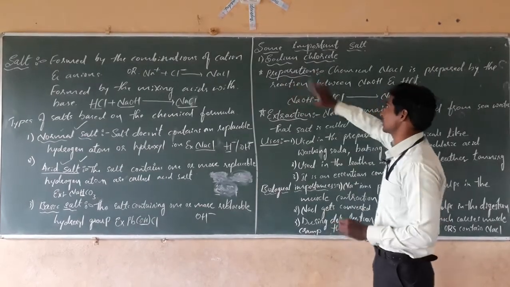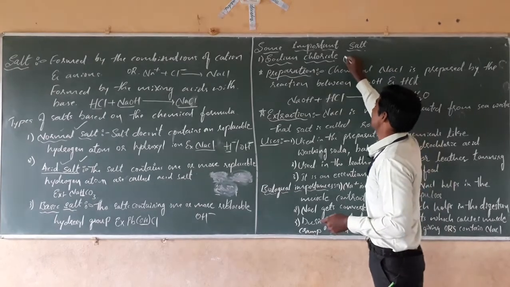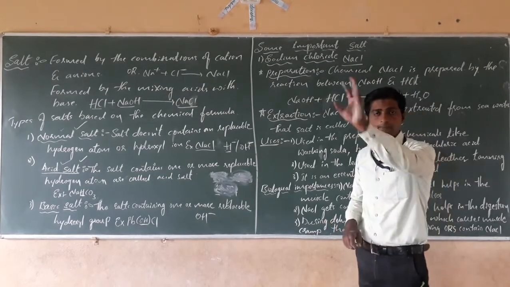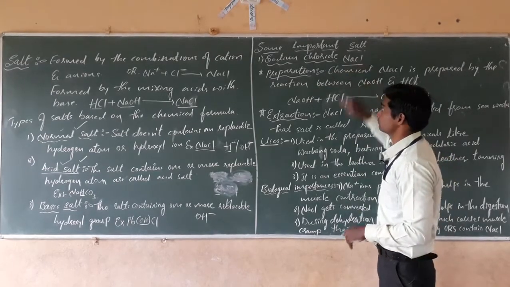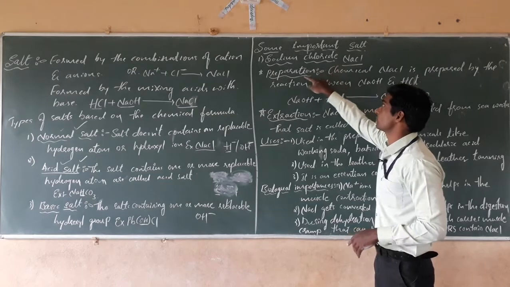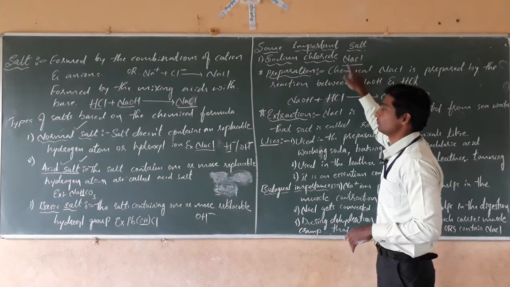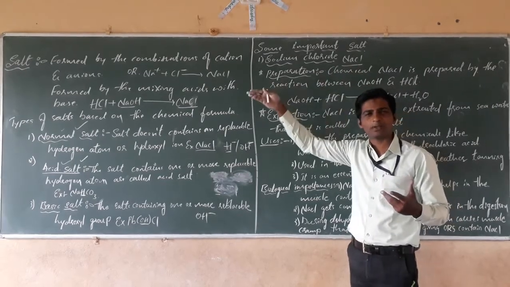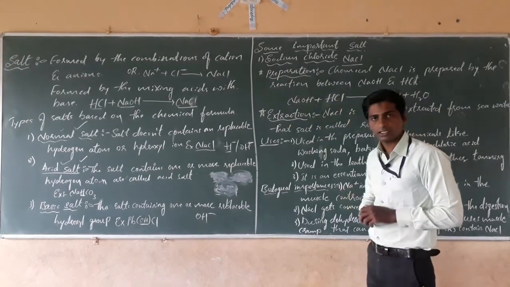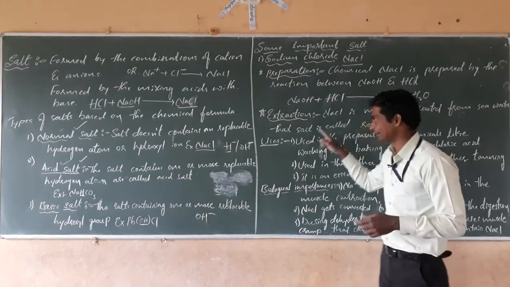Sodium chloride, NaCl, is the common salt that we use in food. First, how is it prepared? Sodium chloride is commonly extracted from seawater. We study this later. That is why we also call it rock salt.